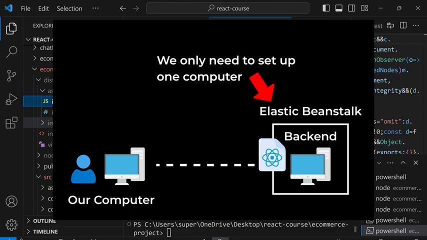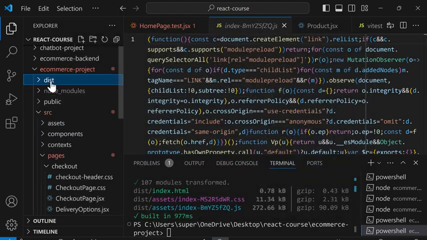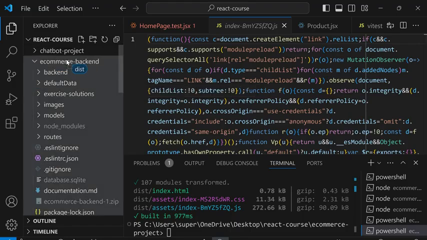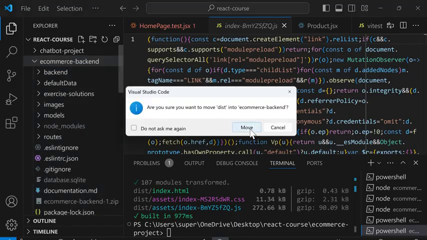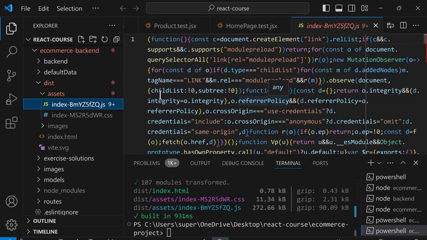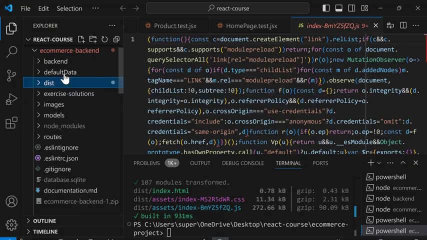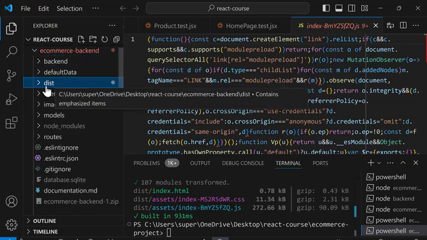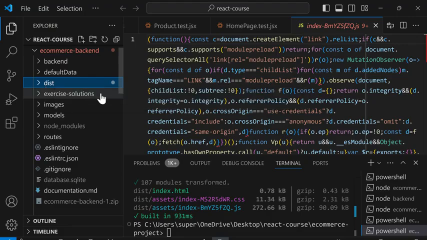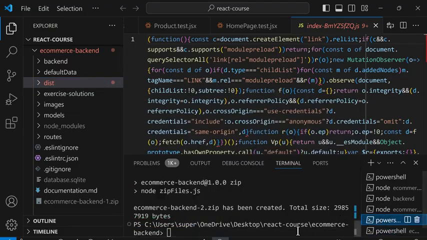So to do this step, all we need to do is to take this dist folder and then drag it into the e-commerce backend like this. And I added some code in the e-commerce backend so that it works with this dist folder. So now in the command line, we'll go back to the tab that's running in the backend, and we're going to create the zip file again. So we'll do npm run zip.